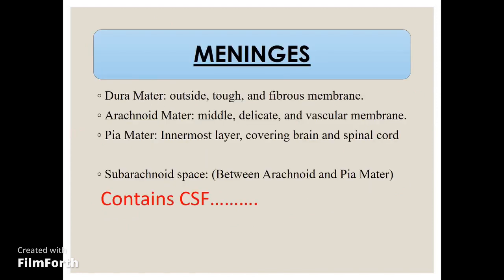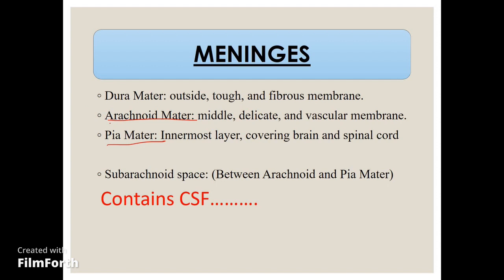Next we have a very important topic, which is the meninges of the brain and spinal cord. Meninges are the protective coverings which cover the brain and spinal cord. The innermost layer is the pia mater, which is just present outside the brain and spinal cord. Then the intermediate one is the arachnoid mater.